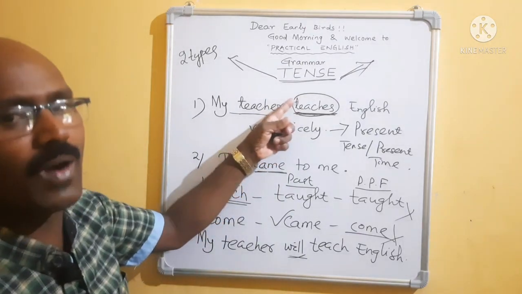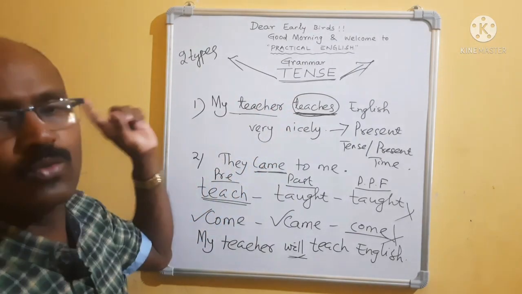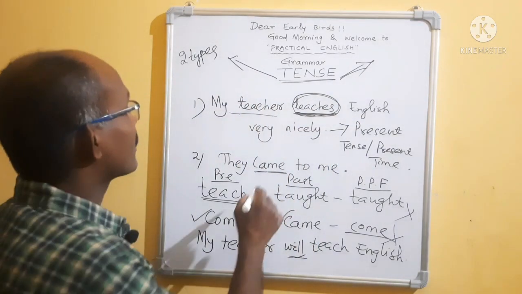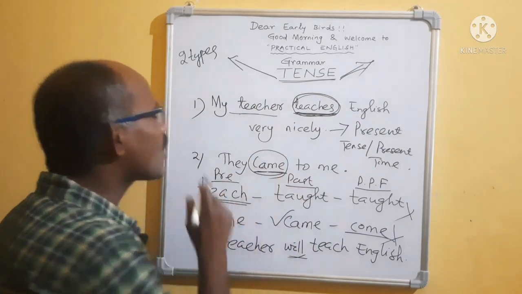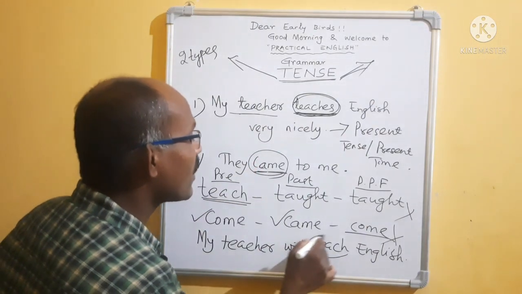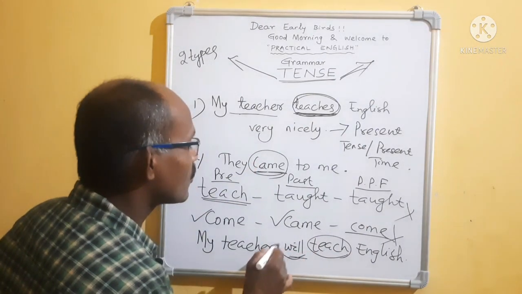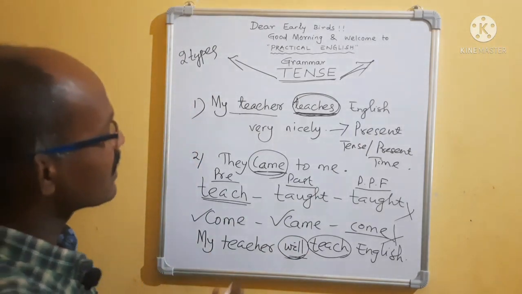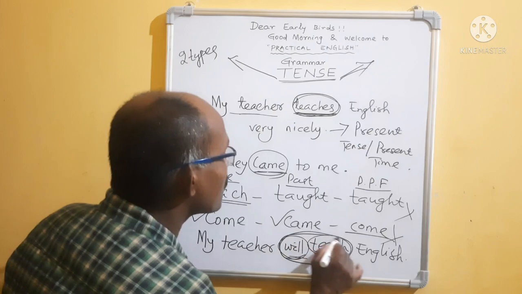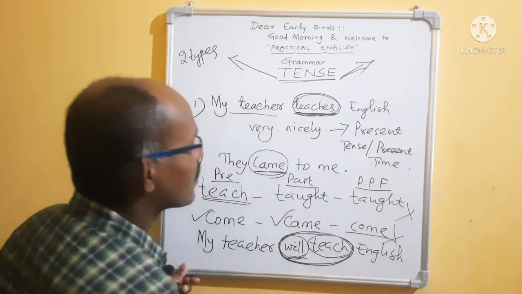Is has not come, was has not come, or will. It will come single. Teach. Here, came also came single. But here teach came how? Before teach we used will. That means if we read will teach, then we can say that it is future.